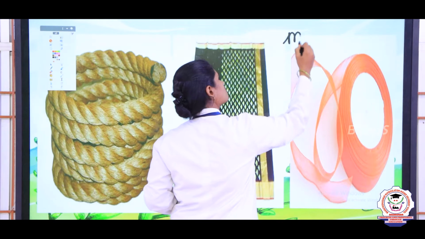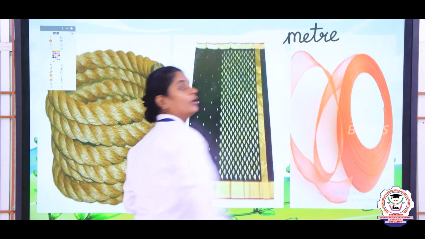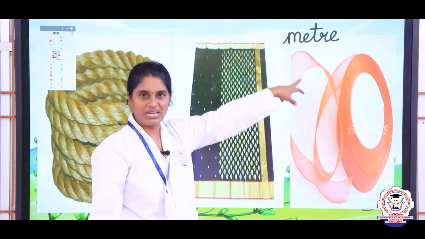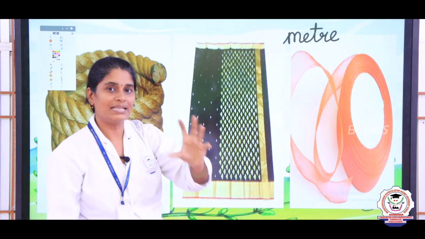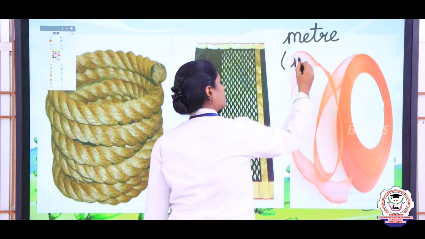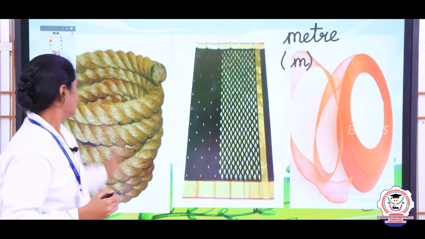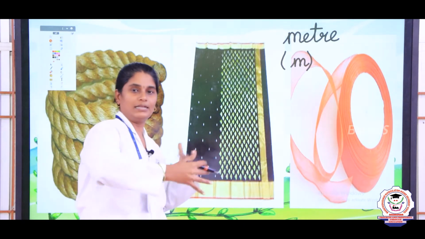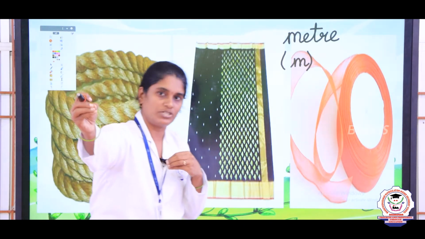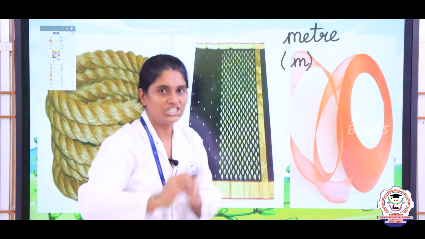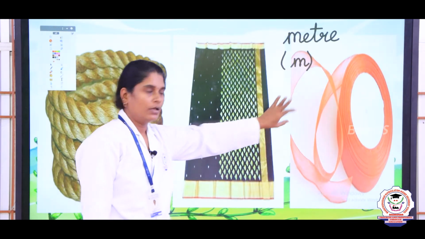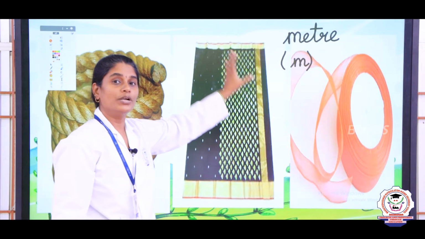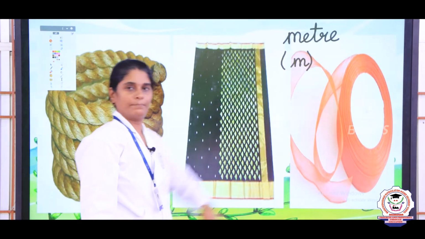So, the standard unit for length is the meter, and the meter is symbolized as m. You can see here the saree, ribbon or rope. These denote the length of the object, right. These lengths are measured in terms of meter. So, mostly the standard unit of measurement of length is m, that is meter.